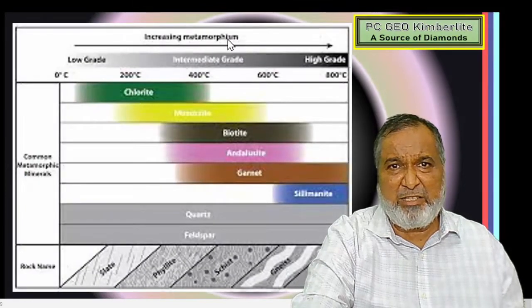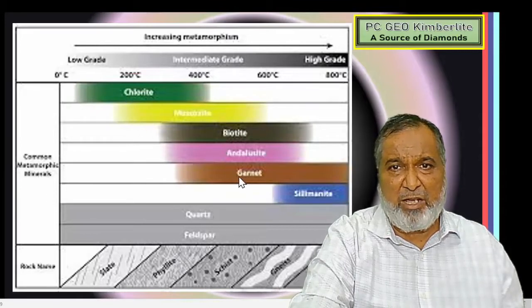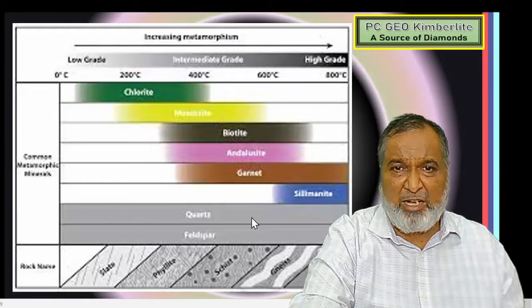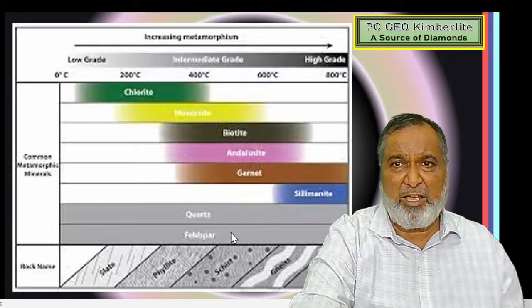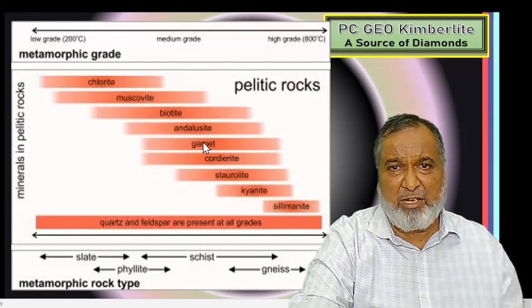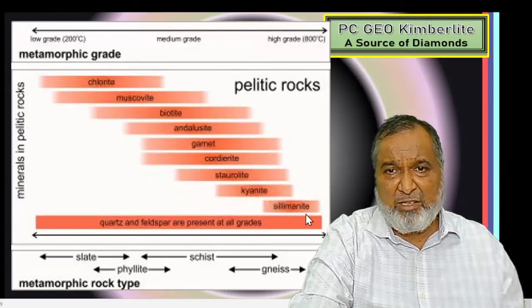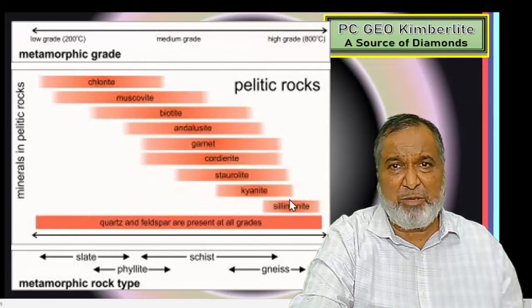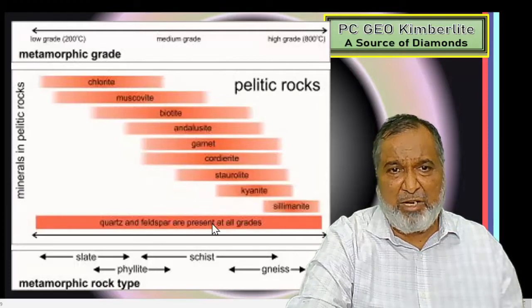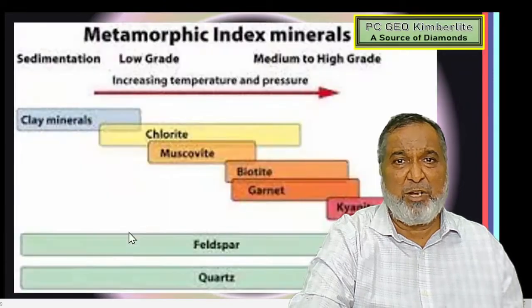Yes, you can see the increasing metamorphism, the coarseness, chlorite, then biotite, andalusite, garnet, then sillimanite, quartz, feldspar. So these are the high temperature and pressure minerals: chlorite, muscovite, biotite, andalusite, garnet, cordierite, staurolite, kyanite, sillimanite. These are very high pressure and temperature minerals. This shows low grade, medium grade and high grade: slate, phyllite, schist and gneiss. So this is the metamorphism process.